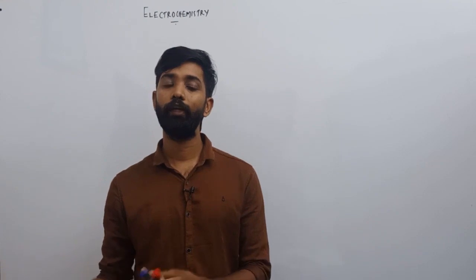Hello guys, now we are in the next chapter, that is electrochemistry, chapter number 3 of your class 12. As we know, electrochemistry is a branch of chemistry that deals with the relation between electrical energy and chemical energy, moreover their interconversion. There is also some kind of relation between magnetic field and electric field, and we can convert magnetism into electricity and electricity into magnetism.